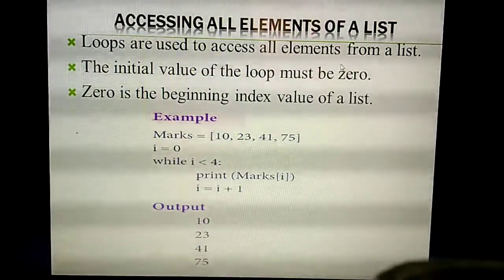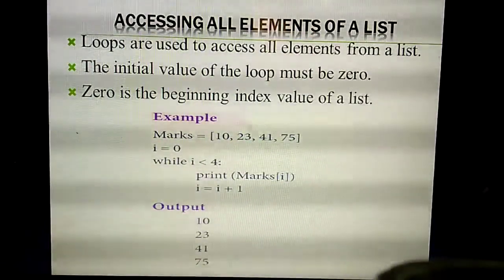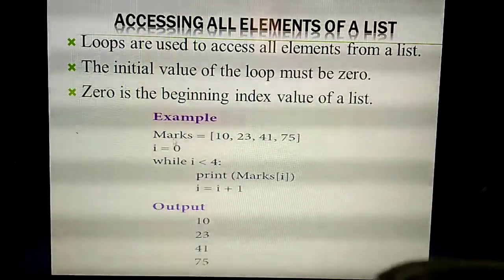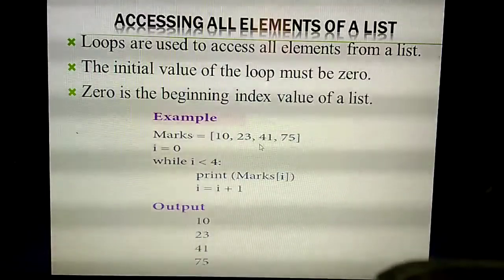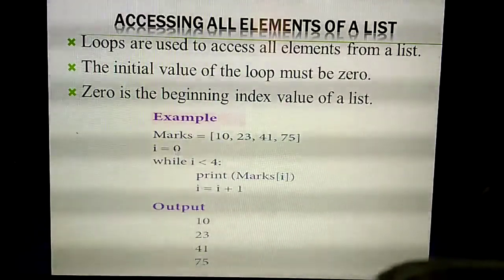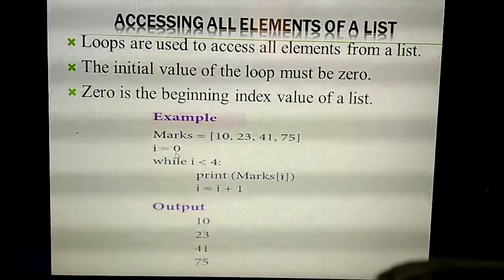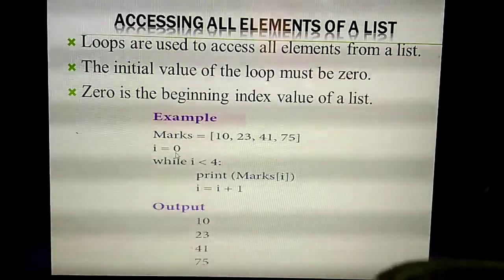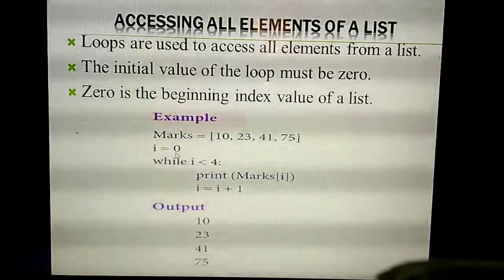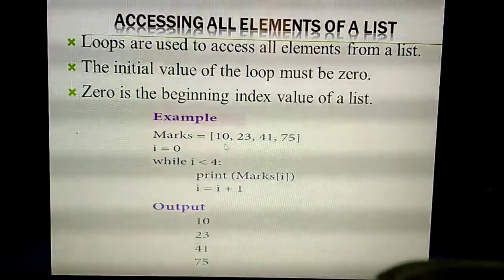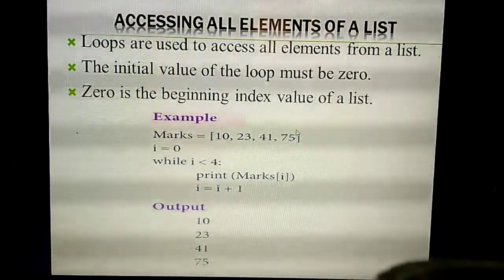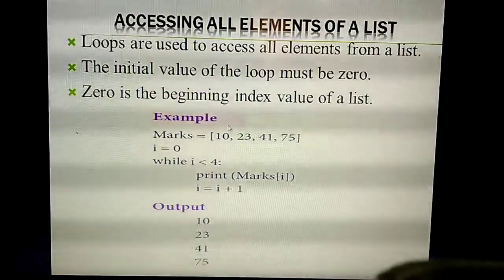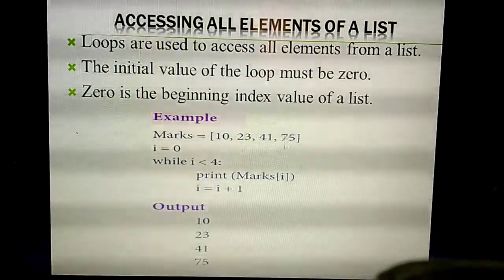See this example. Here they have given the same example. What's the name of the list? Marks. Inside, 1, 2, 3, 4, four variables they have given. So what's the next step? The loop value always starts with the beginning index, 0. So i equal to 0. How many elements are there? 1, 2, 3, 4. So you are going to access 4 elements. So what's the index value? 0, 1, 2, 3.